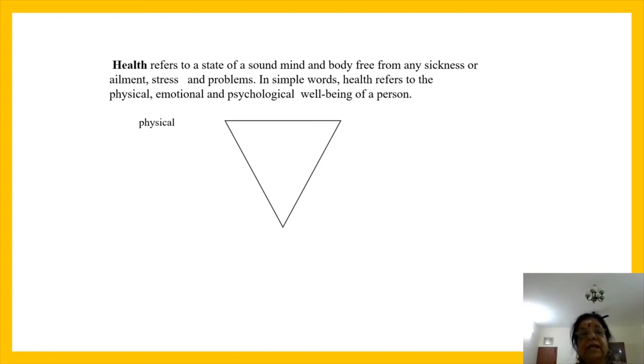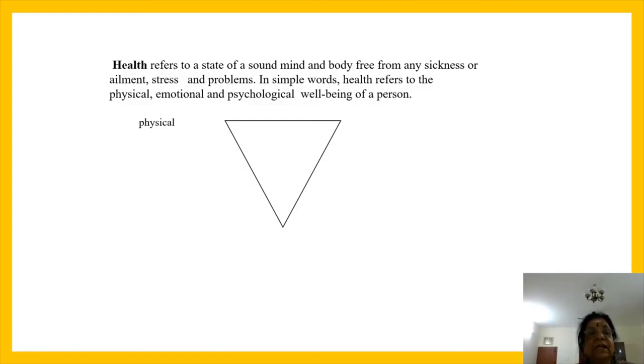In simple words, health refers to the physical, emotional, and psychological well-being of a person. Now in this inverted triangle I have given physical here, and then on this side you will write mental, emotional, or psychological feeling, and at the bottom it is social well-being.